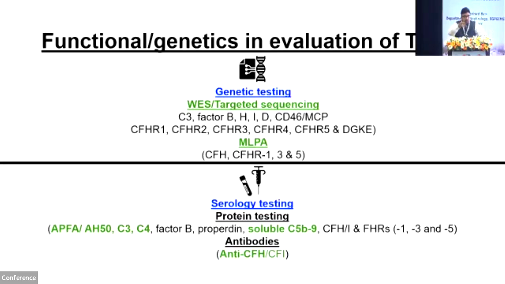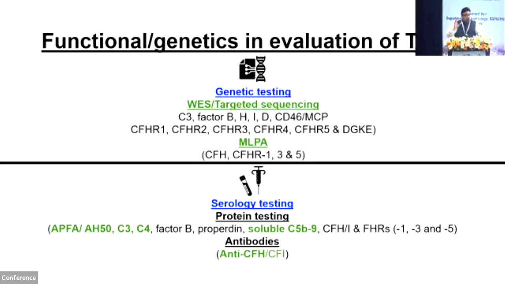I'm sure that my successor will speak about these. So genetic testing: I just attended the KDIGO meeting, being a member, and what was decided was to do whole exome sequencing targeting only the complement genes. If it is negative, they would evaluate outside the complement genes, or you could do targeted sequencing of complement factor 3, C3, B, CFH, CFI, and the CFHRs, and do multiplex ligation probe amplification to look for copy number variation. There is duplication or deletion of CFH and CFHR 1, 3, 5.